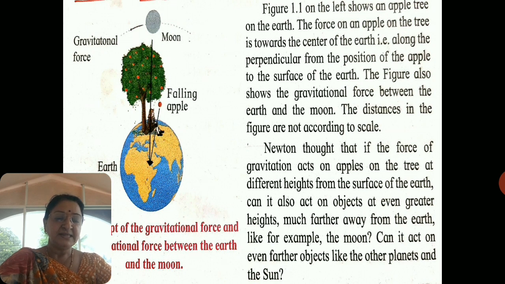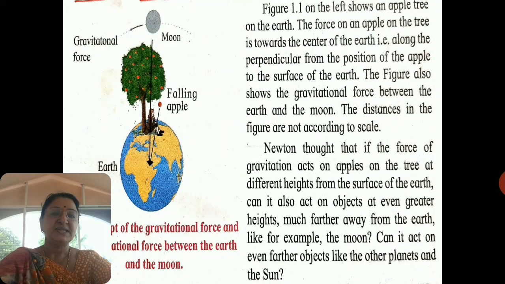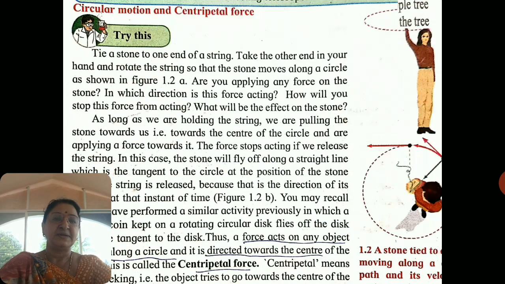Then after much thought, he concluded that this force is directed towards the center of the earth, that is, vertically downward.